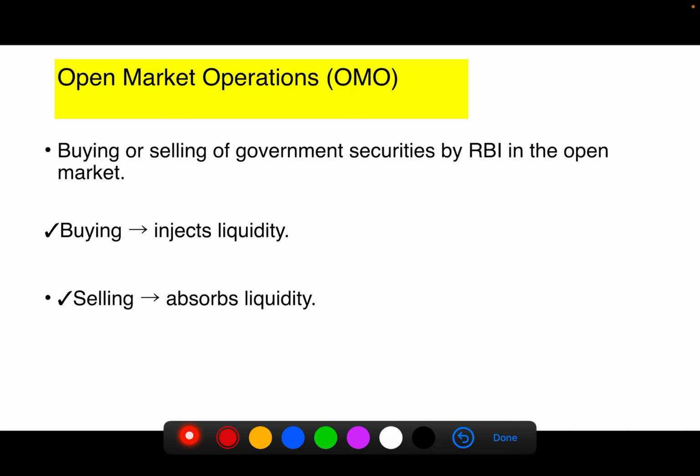Open market operations are the buying or selling of government securities by RBI in the open market. RBI manages all the government finances, like selling or buying government securities.